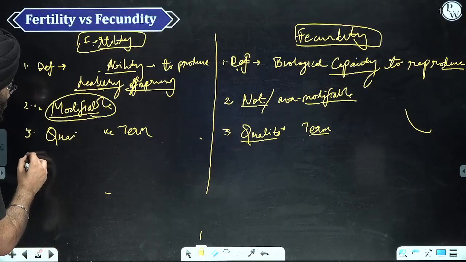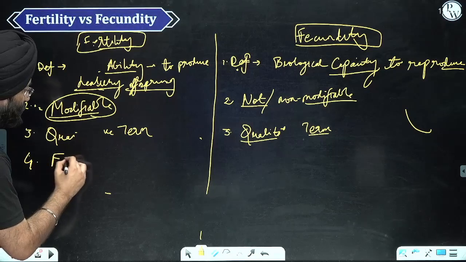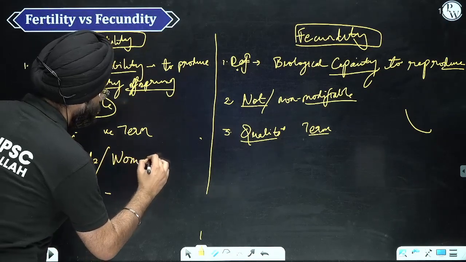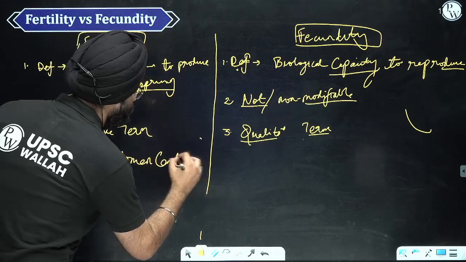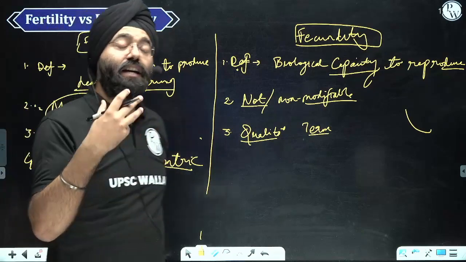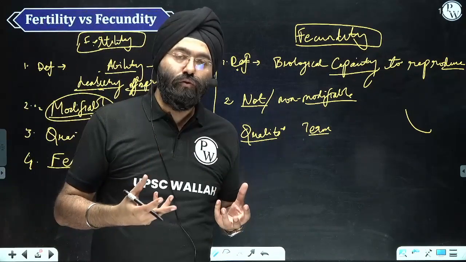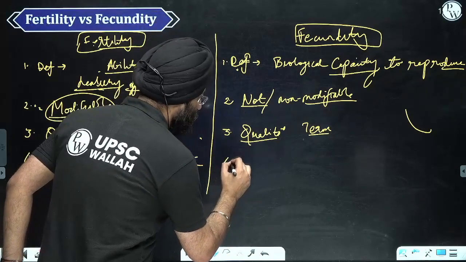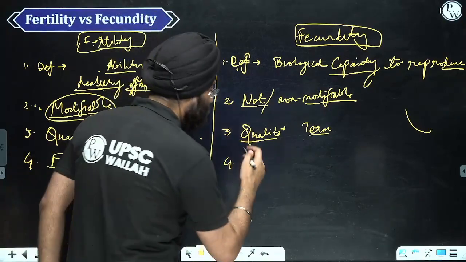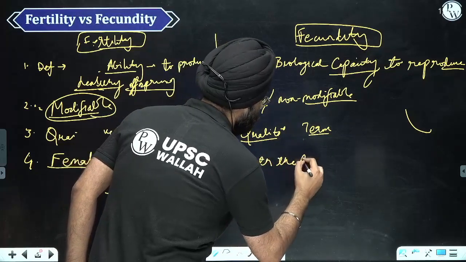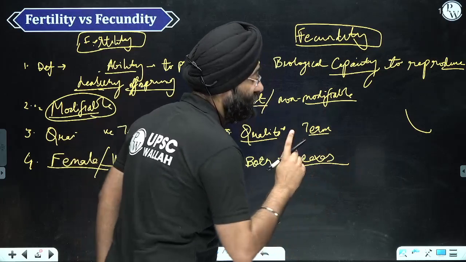Whenever we are studying fertility, it is basically a female or women-centric term, because the birth is given by the female. So when we are talking about fertility, it is in reference to the female gender. When we are talking about fecundity, we are referring to both the sexes, because it is a biological capacity.